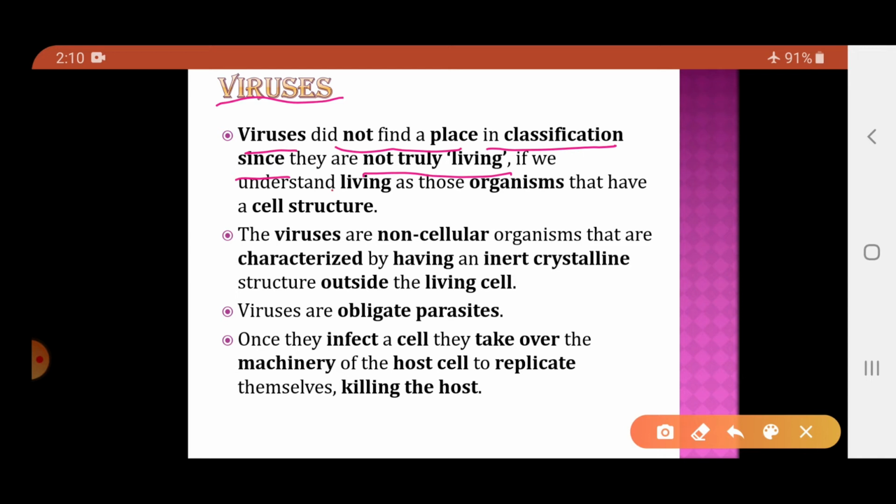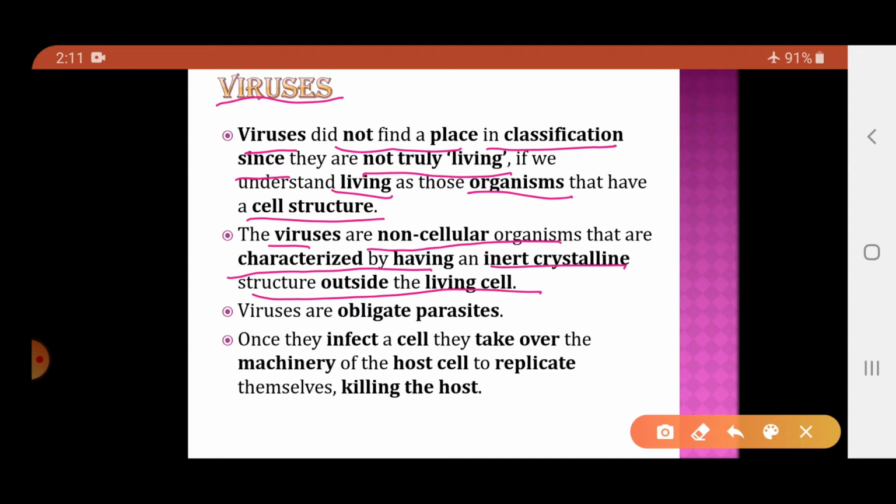Because if we consider a living organism as one which has a cell structure, viruses were not given a place in the classification system because they were not considered truly living. If we consider any organism as truly living, it should have a cell structure, but that was not the case with the viruses. So viruses are non-cellular organisms that are characterized by having an inert crystalline structure outside the living cell. So what does it mean?